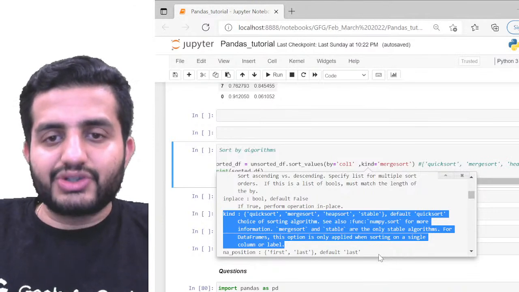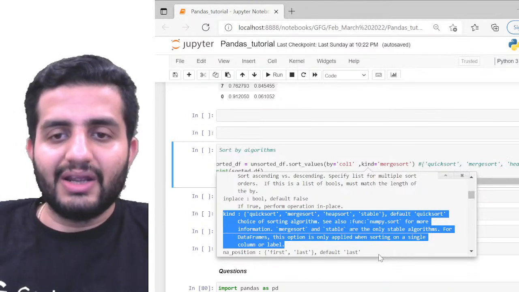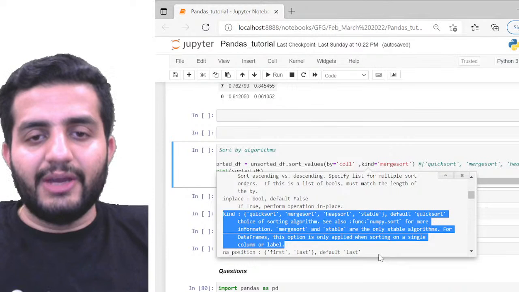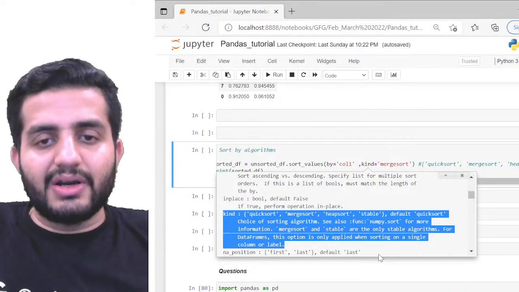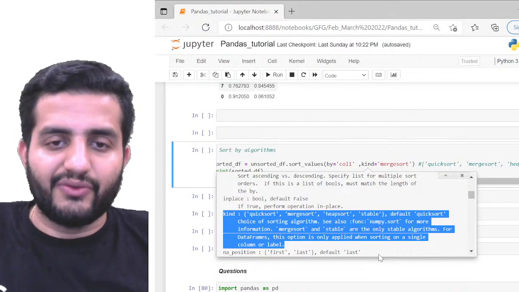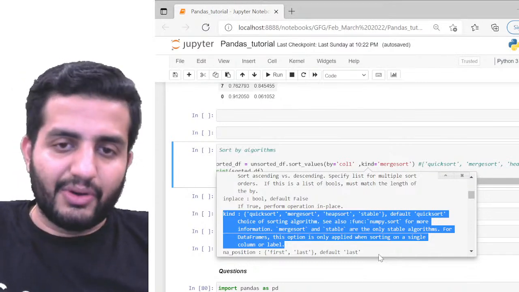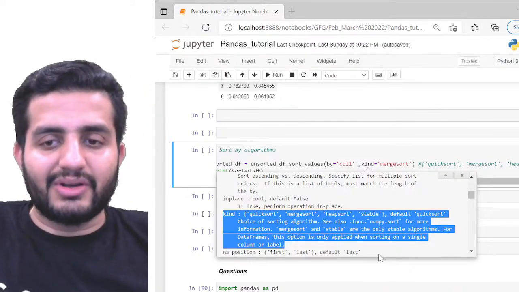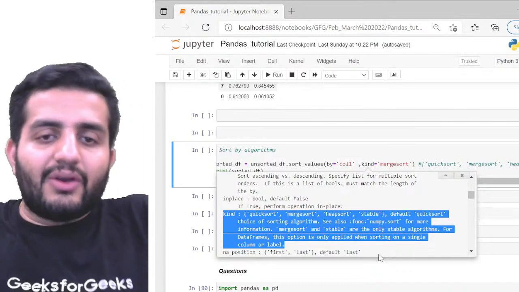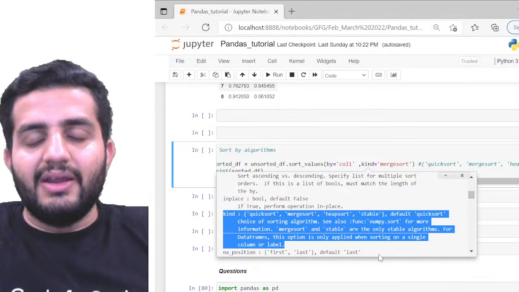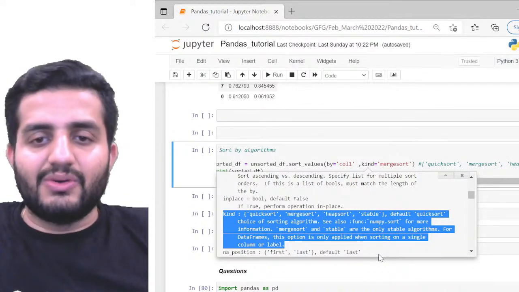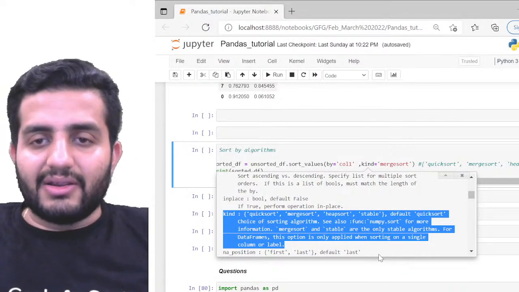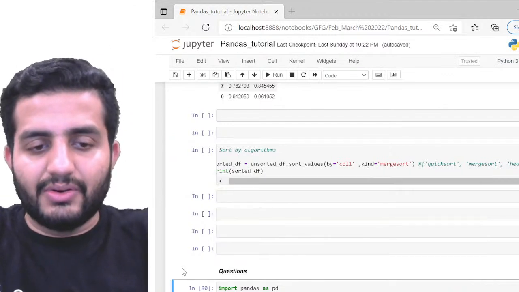But this version of Pandas which I'm using supports four different algorithms for sorting. It supports quick sort, merge sort, heap sort, or stable. It is a data structures concept. If you are aware of what merge sort, heap sort and quick sort are, you must be able to understand that. So we can also apply the algorithm on top of my sorting techniques, and based on that technique, I can ask the compiler to sort the data based on that algorithm.